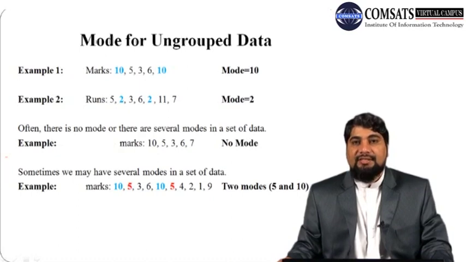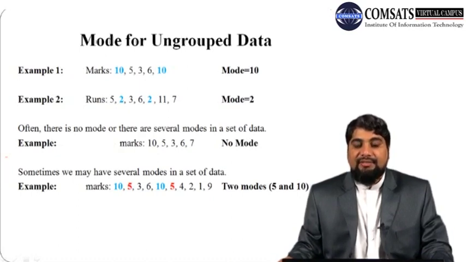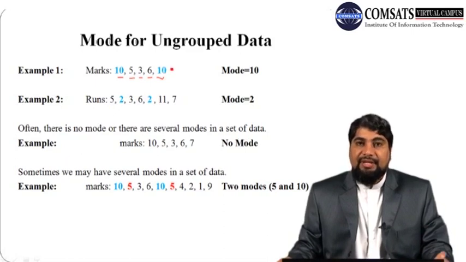So let us discuss some of the methods for calculating mode for the ungrouped data. Here in example 1 we have hypothetical data, marks of 5 students in a certain quiz. Student 1 got 10 marks, student 2 got 5, third student got 3 marks, fourth one got 6, and the fifth one got 10 marks. So we want to calculate mode of this data set.